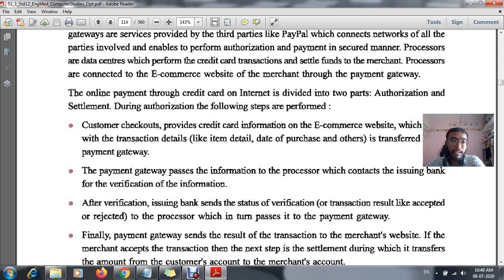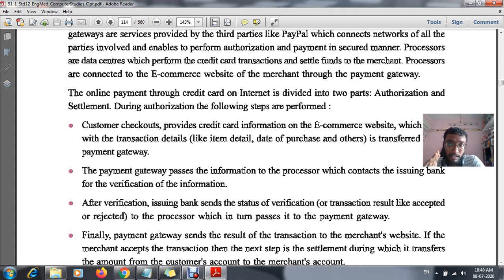Okay, the payment gateway. Now second, the payment gateway passes the information to the processor, which contacts the issuing bank. That means, as I told you, when we are buying something, the information is directly sent to the bank through the gateway. Now after getting that information, the bank will do the verification of the information.